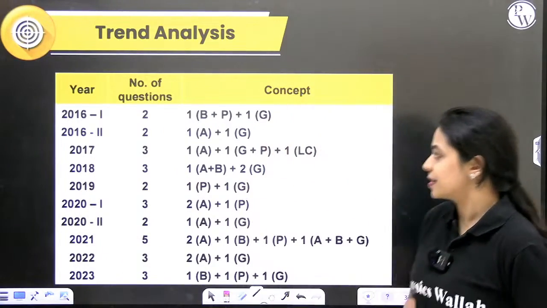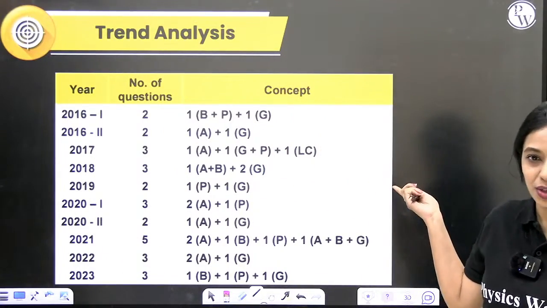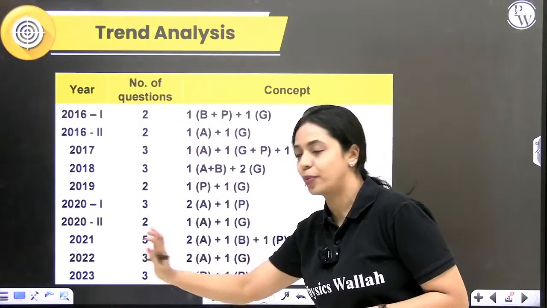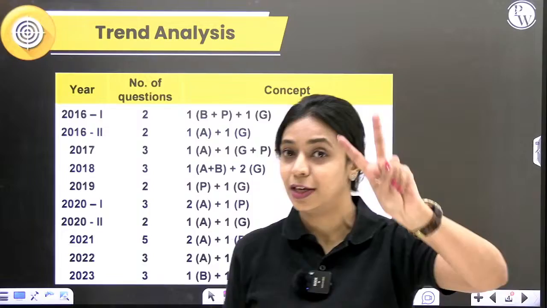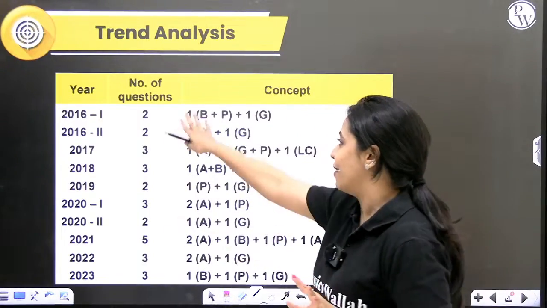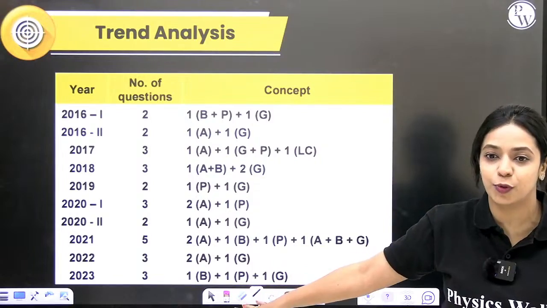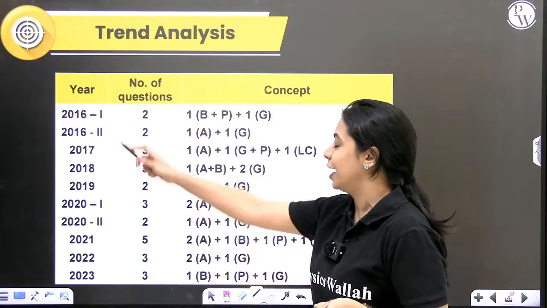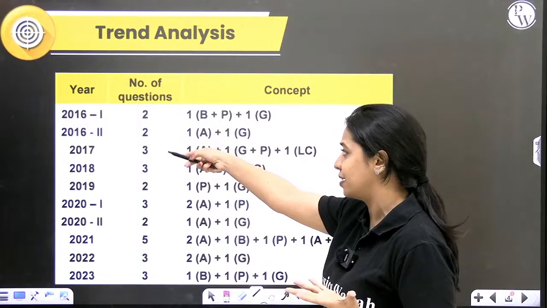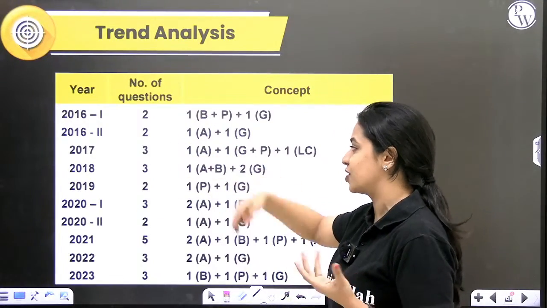So, here's a table. You will get this in your notes. As you can see, from the year 2016 to 2023, in 2016, NEET was held twice. In 2020, NEET was held twice, phase 1 and phase 2. I've added the total number of questions that were asked in each year. In 2016, phase 1, there were 2 questions. In the second phase, there were 2 questions again. In 17 and 18, there were 3 questions each.